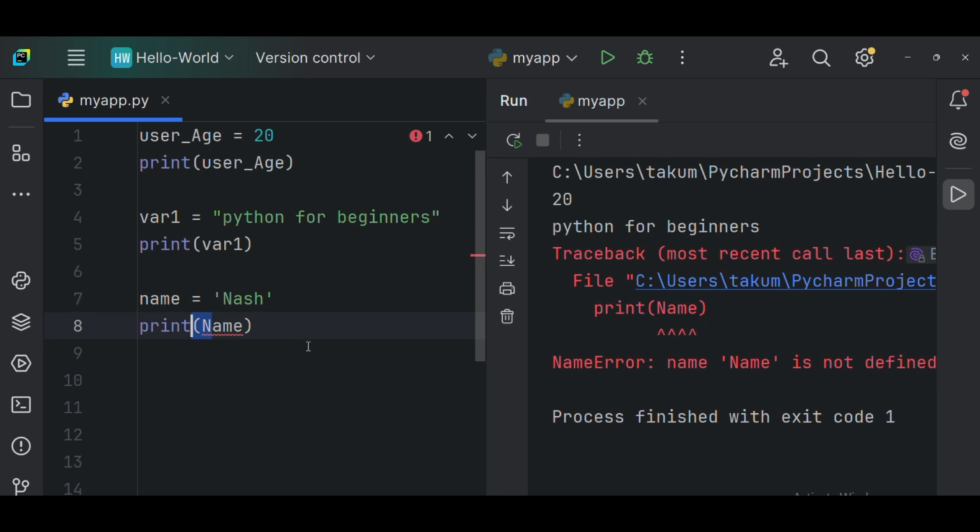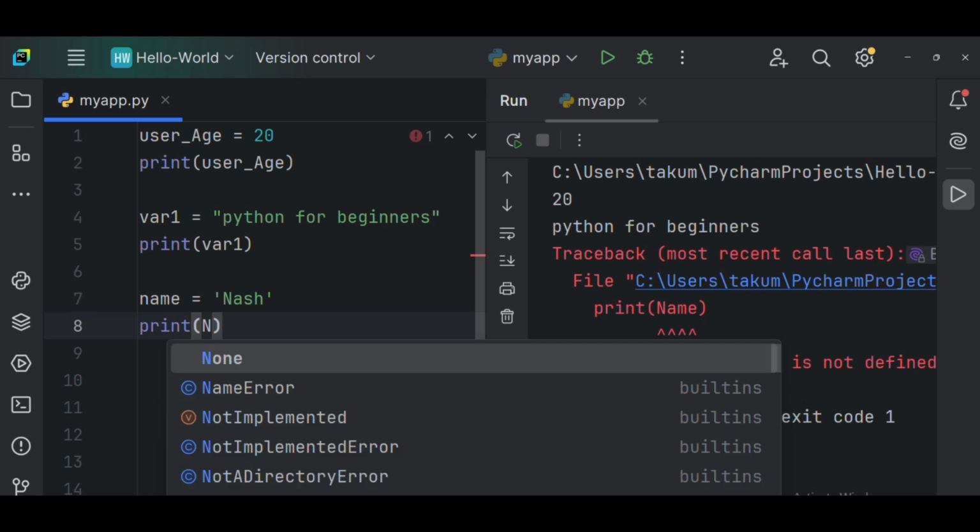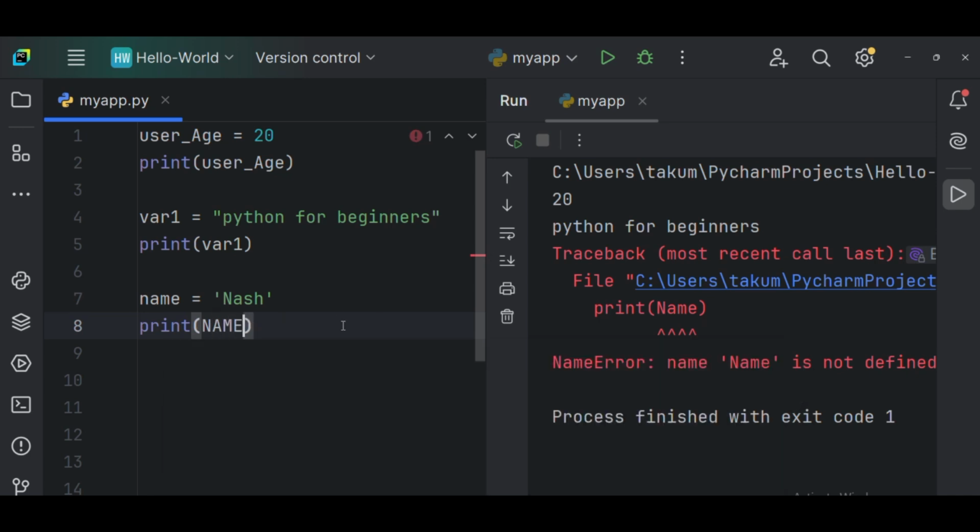Meaning that if you write a name in small letters, when you want to use it, that name must be in small letters. If it is in capital letters, it must be in capital letters. Otherwise, you can also do it like this. For example, if I write in small letters and then I want to print it and I write in capital letters like this, it's going to throw an error, because it is checking and seeing that it is not correct. So therefore we are not able to do that.